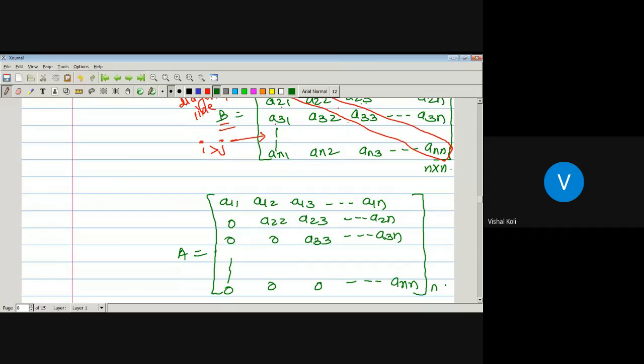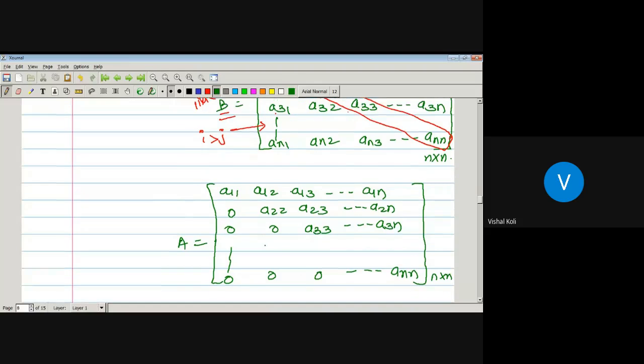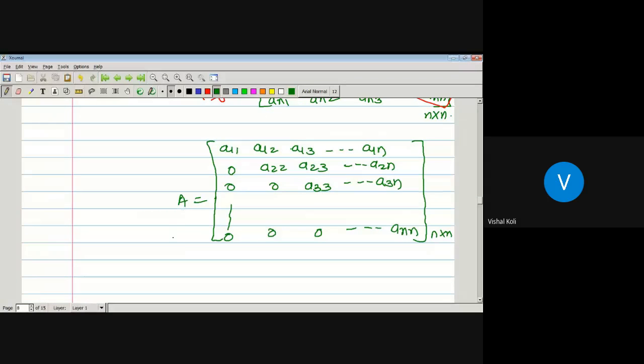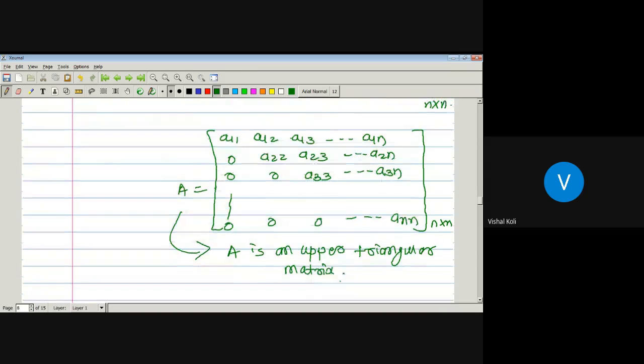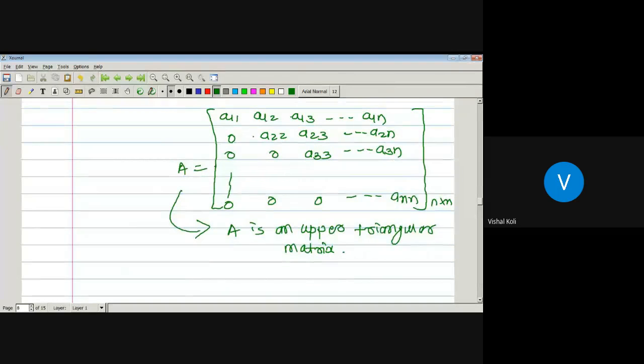And it is of order n by n. Then this matrix A is said to be an upper triangular matrix, which implies A is an upper triangular matrix. So any matrix of this form, that is, all the elements below the main diagonal are 0, is called an upper triangular matrix.